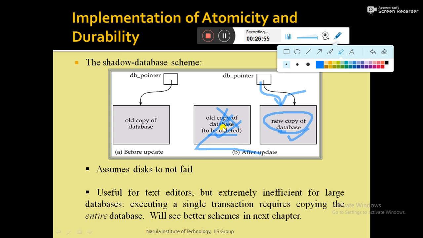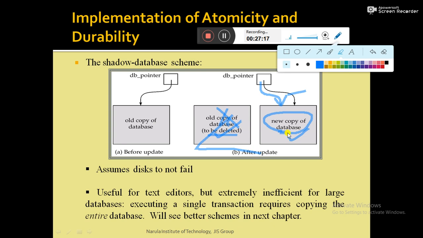We can abort the transaction by just deleting the new copy of the database. But once the transaction has been committed, all the updates that it performed are in the database pointed to by the DB pointer. Thus, either all the updates of the transaction are reflected or none of the effects are reflected.